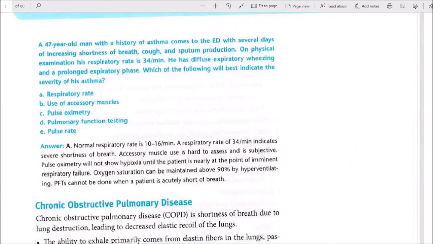A 7-year-old boy with a history of asthma comes to the ED with several days of increasing shortness of breath, cough, and sputum production. On physical examination, his respiratory rate is 34 per minute. He has diffuse expiratory wheezing and a prolonged expiratory phase. Which of the following will best indicate the severity of his asthma?